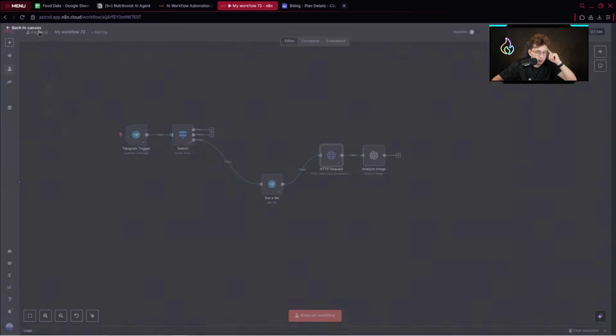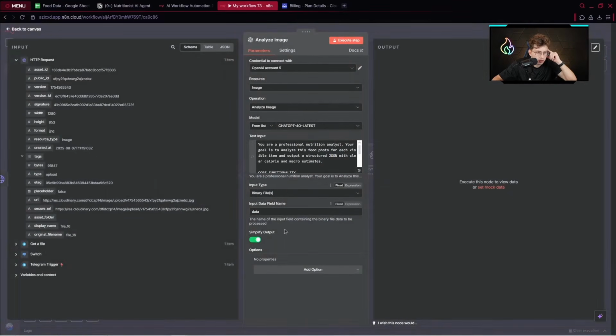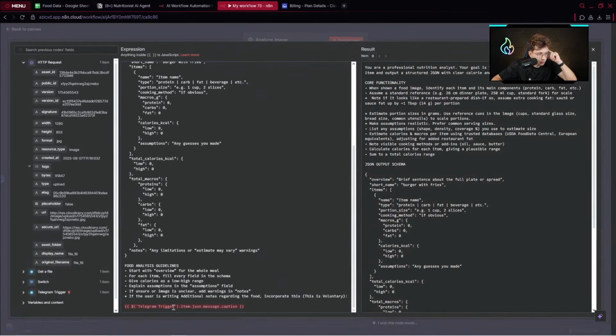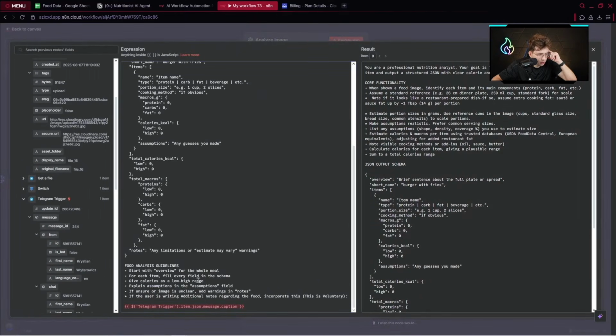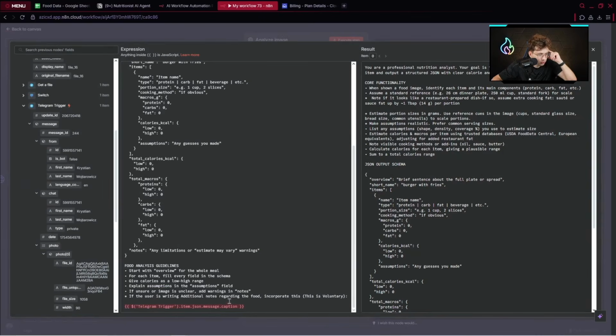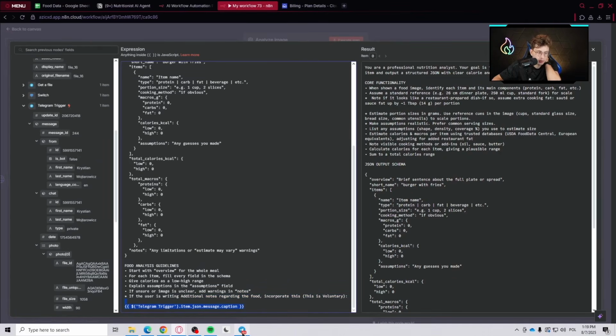We've got a URL. And then what we can do is provide the image URL right there, and let's check. We've got the Telegram trigger also. So we've got here JSON message caption. Okay, so actually it's important. We've got a specific variable in case we have a caption when we send our image.